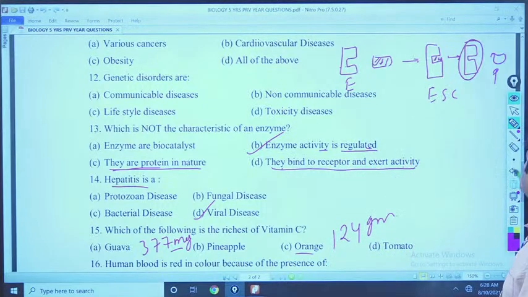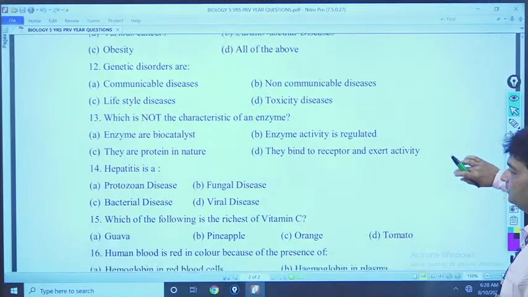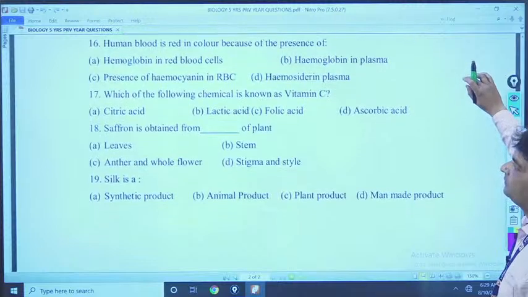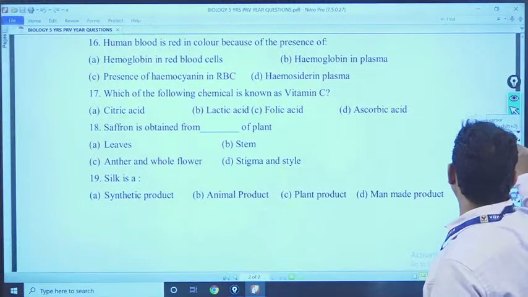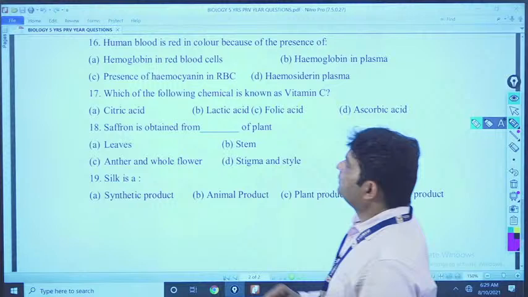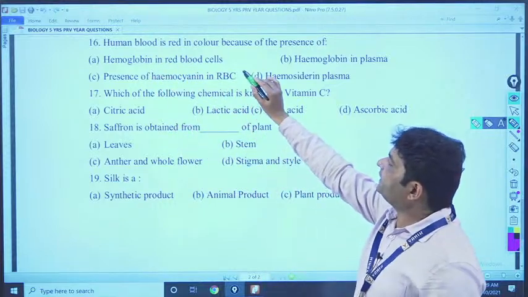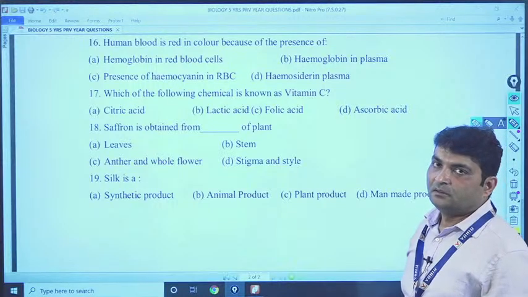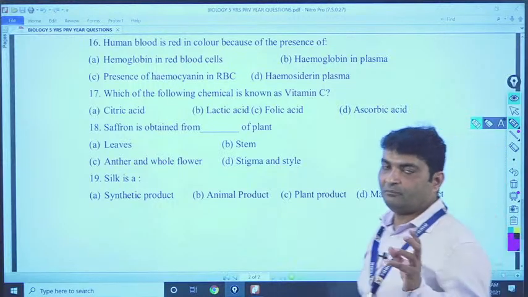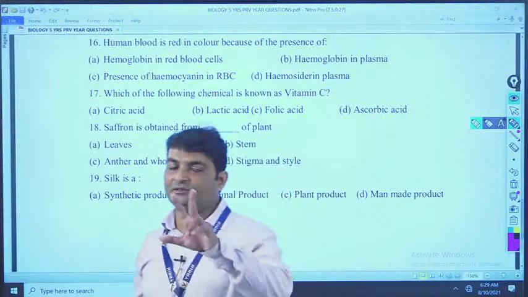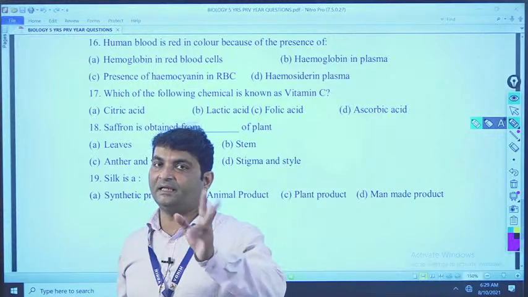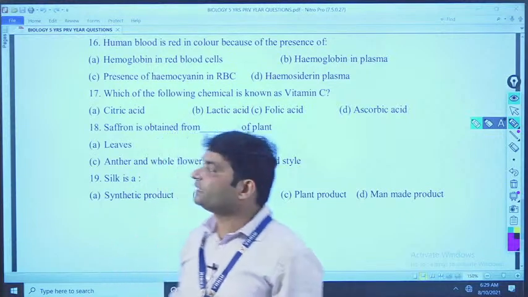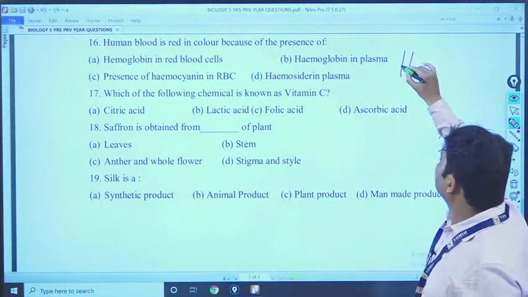Now come to next question. Question number 16. Human blood is red in color because of the presence of what? See, mainly our blood cells are of two types, that is called what? RBC, red blood cells, and white blood cells. Red blood cells contain a protein that is called hemoglobin.